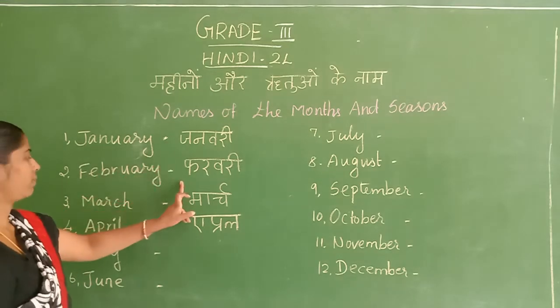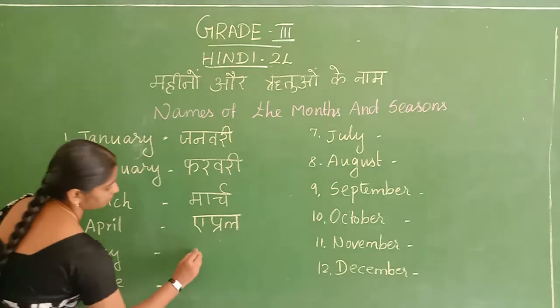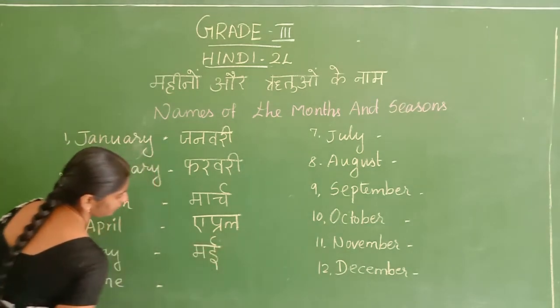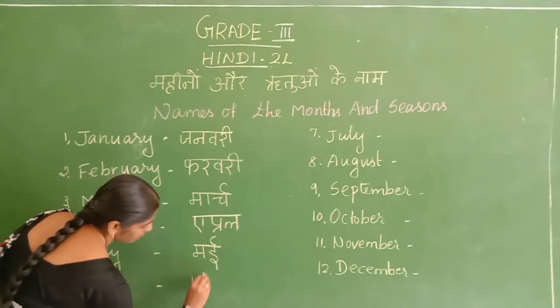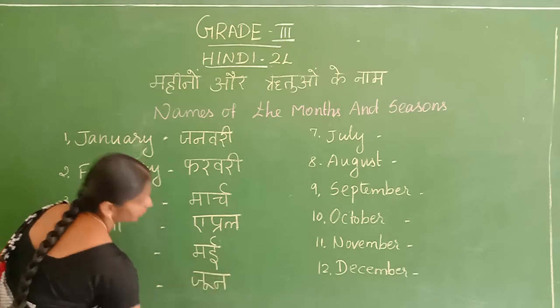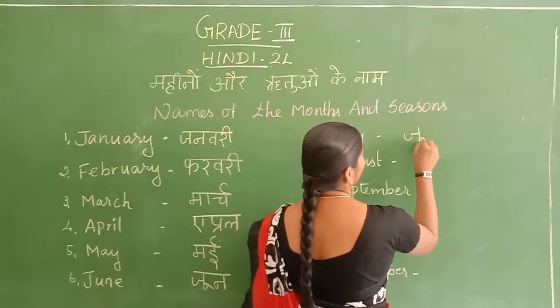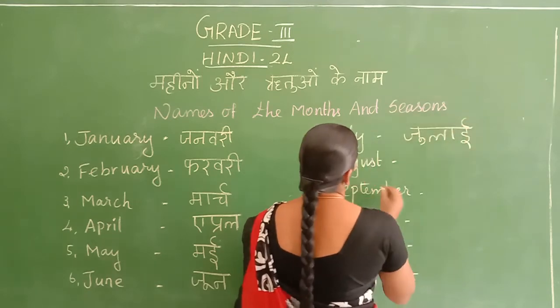January, February, March, April, May. June, same June. July, August.